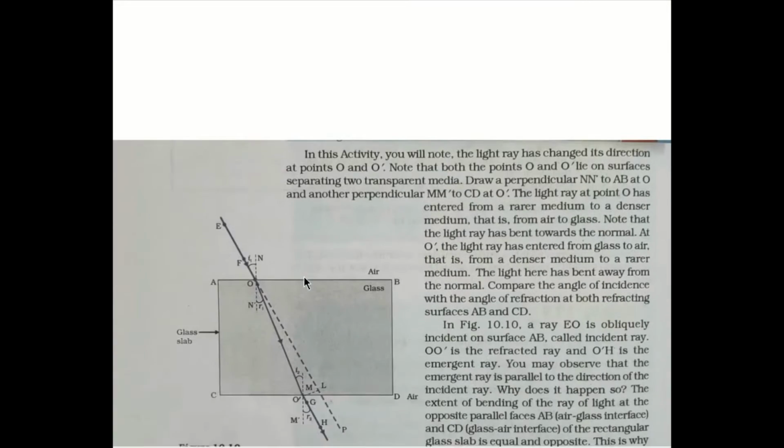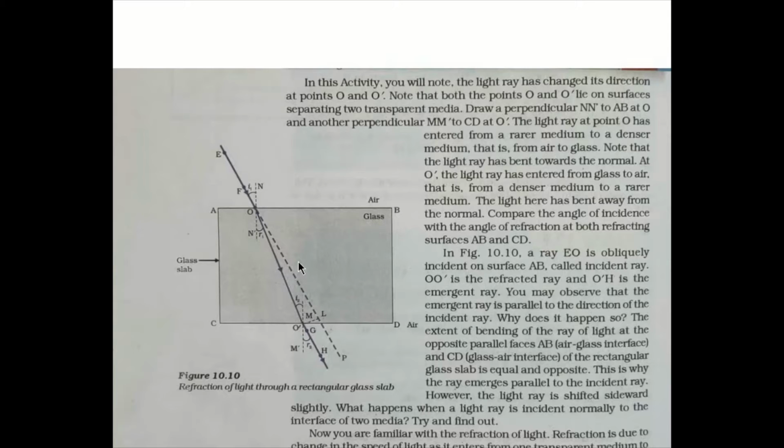Let me show you the sketch first. Try to understand this sketch. This is the rectangular glass slab which looks like a cuboidal shape. Whenever the ray of light is entering from the air to the glass slab, as you know that air is optically rarer medium, glass is optically denser medium, because speed of light is more in the vacuum, that is in the air also, whereas speed of light is less through the glass, other medium, that is water.